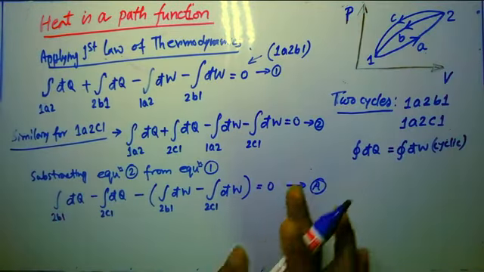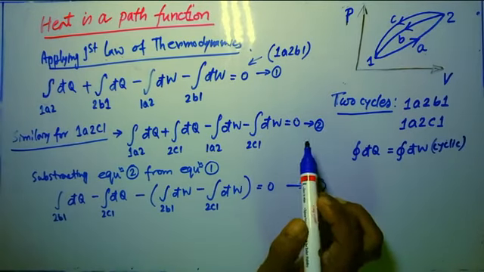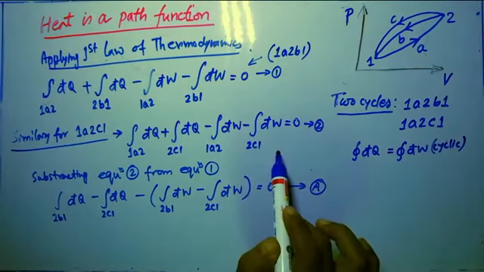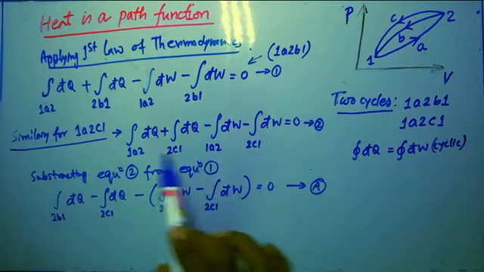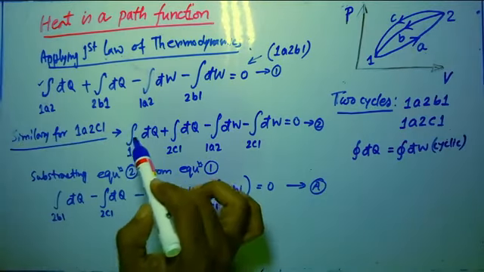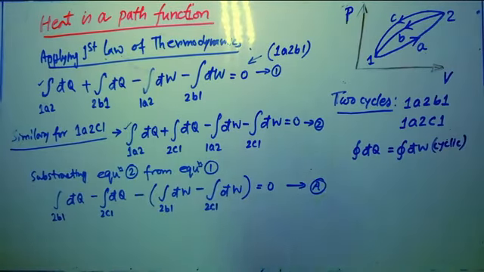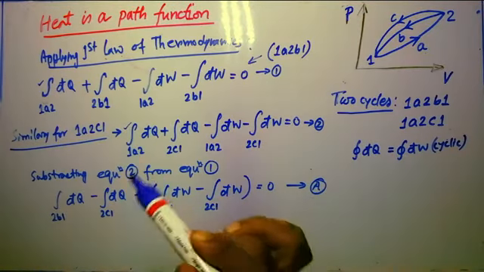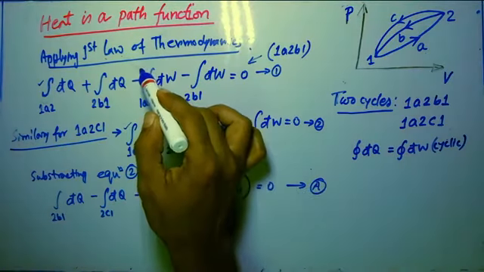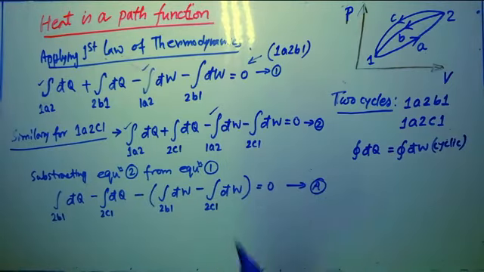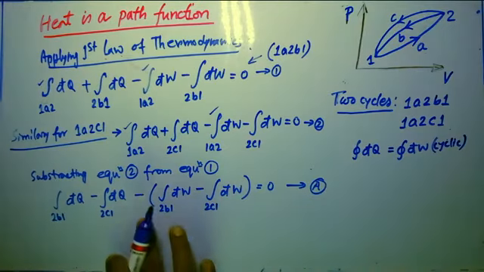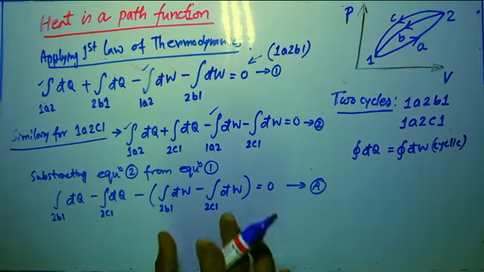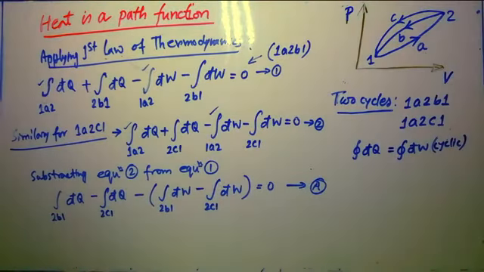Just a simple algebraic operation. From equation 1 I have subtracted equation 2, so that way 1a2, this term and this term will be cancelled obviously with same boundary. Now same manner 1a2 dw, 1a2 dw, they will be cancelled. So the remaining term looks like this. If you take minus as a common, so dw term will be looking like this. Simple algebraic operation. Got it?